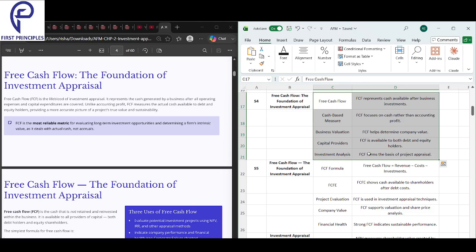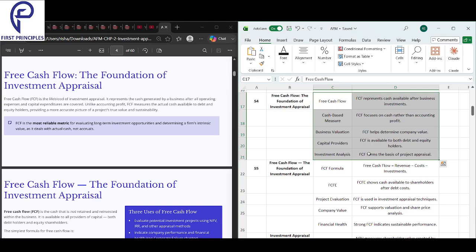Next, we have cash-based measure. Free cash flow focuses on cash rather than accounting profit. What is the simplistic meaning of this? Profit can lie, cash doesn't. Your profits can be manipulated, cash can't. Free cash flow shows the actual money in hand. So free cash flow is a cash-based measure.